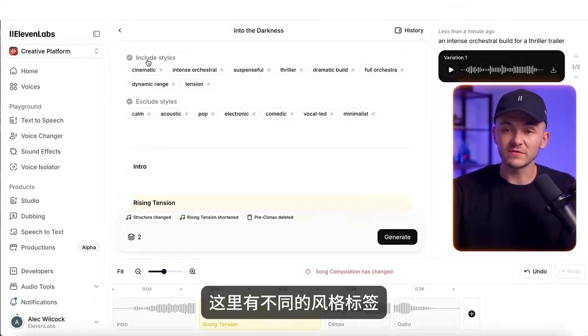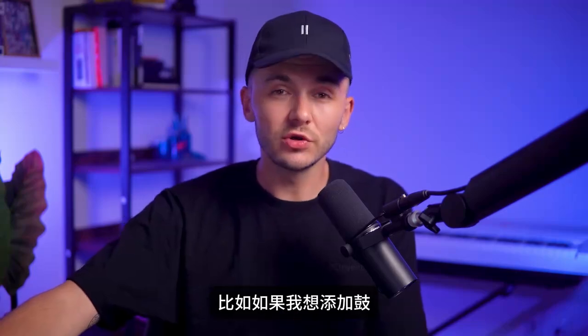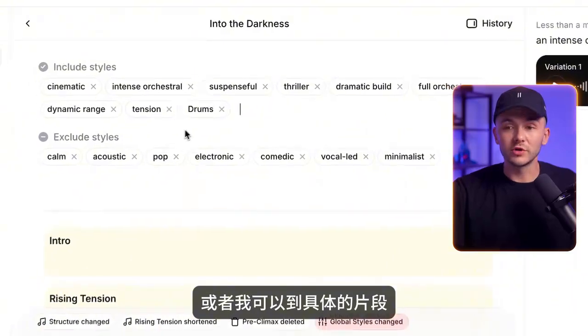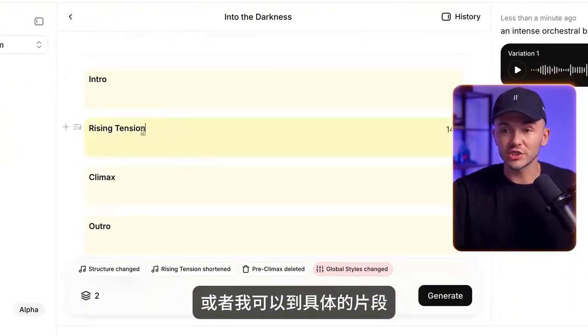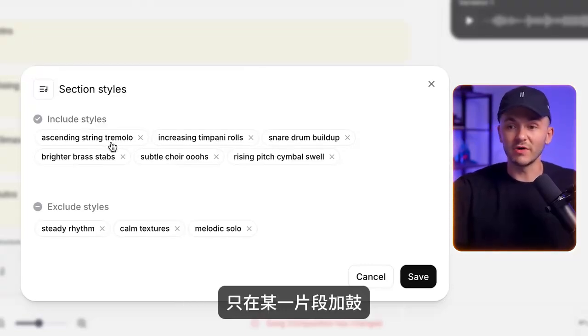At the top, we've got different style tags that we can either include or choose to exclude when generating our music. So for example, if I wanted to include drums, I could go ahead and type out drums. Or what I could do is go to the individual sections and then actually edit the styles of specific sections. So if I wanted drums in only one specific section, I could go ahead and choose to include drums within that section.